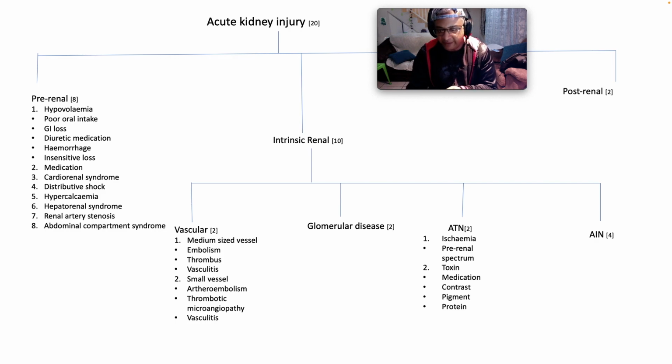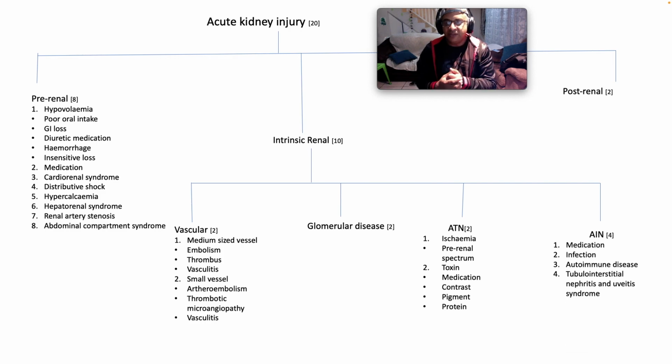All right. And then acute interstitial nephritis, with examples being medications causing it, infections, autoimmune disease, and an entity called tubulointerstitial nephritis and uveitis syndrome, TINU.